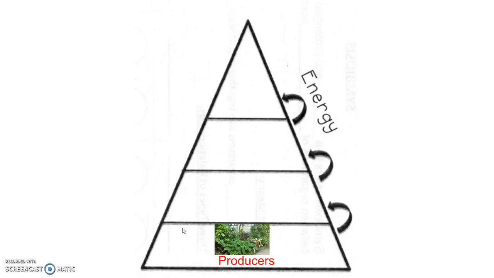The next level are primary consumers. What kind of organisms are primary consumers? Well, think about it. What's below them? Producers, plants. So what eats plants? Those would be herbivores. The examples we have here are a mouse and some deer. They eat plants. So draw yourself a picture of some herbivores there with your primary consumers.